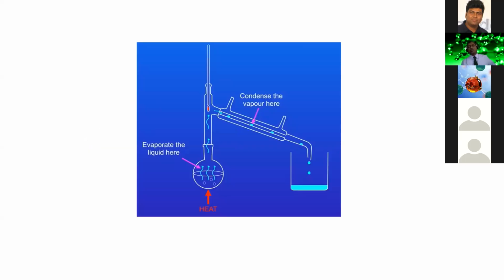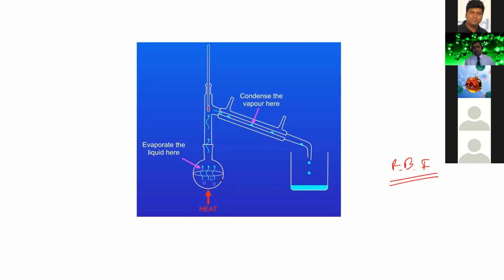Now, dear students, we see apparatus. We want to separate the different components of the crude oil, the different types of hydrocarbon present in the crude petroleum. Then we have to apply some process. You see the apparatus here, known as a round bottom flask.